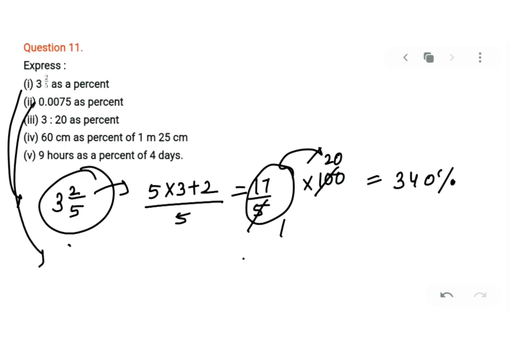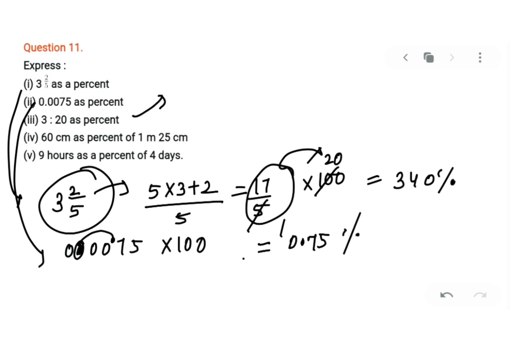Next, I'll be doing it for you: 0.0075. You want to convert into percentage, you have to multiply with 100. And whenever you multiply with 100 or 1000, your decimal moves towards right. Okay? So your answer will be 0.7%.